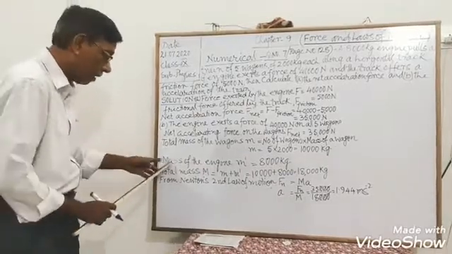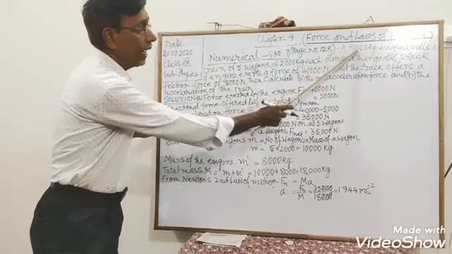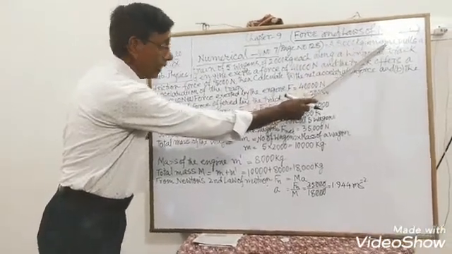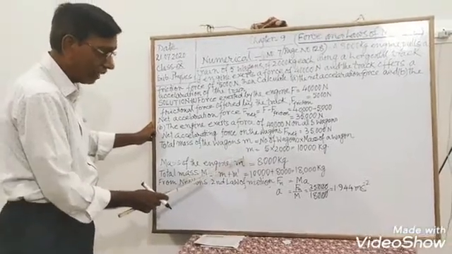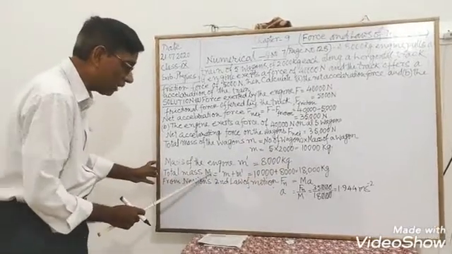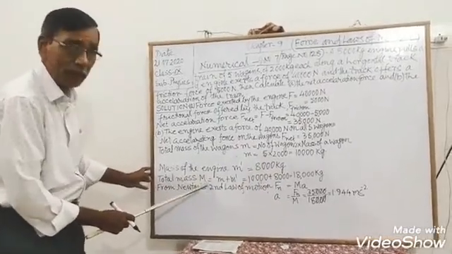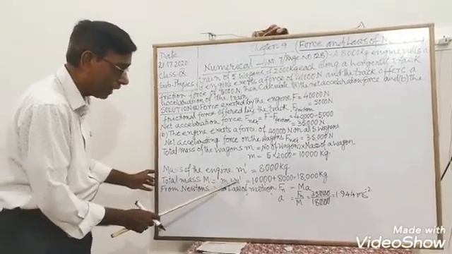Now, the mass of the engine is written here: 8,000 kg engine, written as m dash is equal to 8,000 kg. Now, the total mass is written as capital M. Total mass M is equal to small m plus m dash.